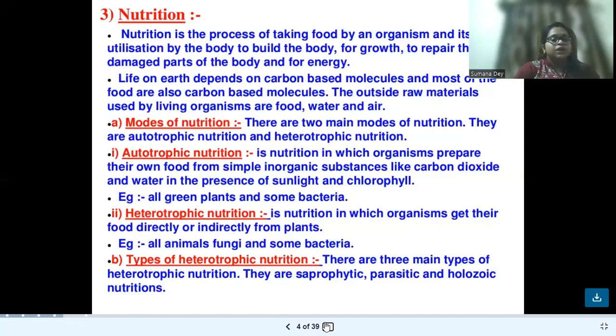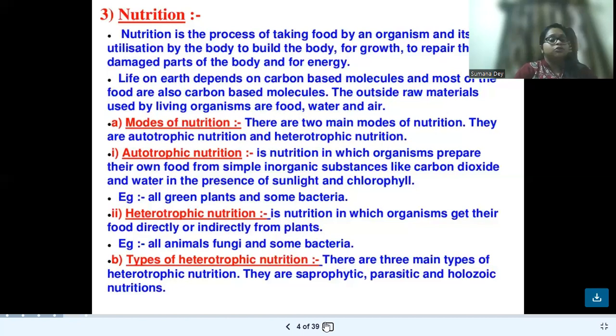Green plants utilize the sunlight, water, and carbon dioxide from the environment, and they have chlorophyll present in their body. With the help of all these ingredients, the plant can prepare their own food, which helps them in growth, development, and providing energy.